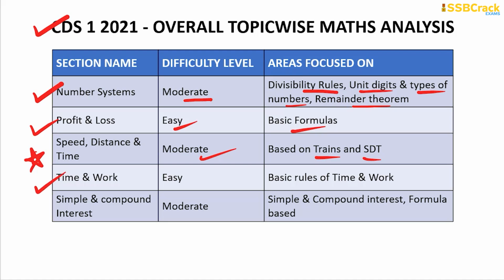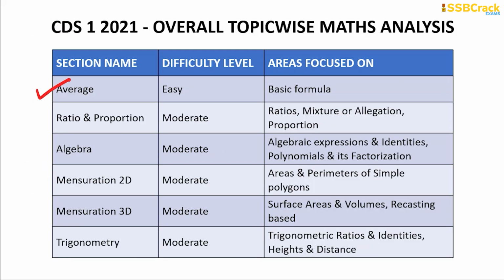Time and work base, the questions were easy level and covered the basic rules of time and work. Simple and compound interest base, there was a moderate question based on each simple and compound interest formula. And the average base, this time there was a single question, easy level based on the basic formula.